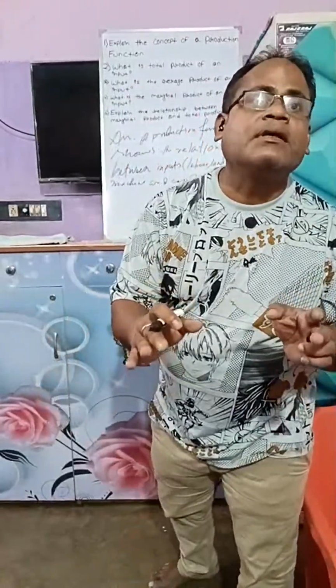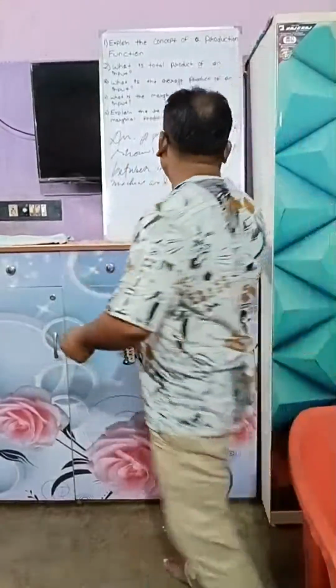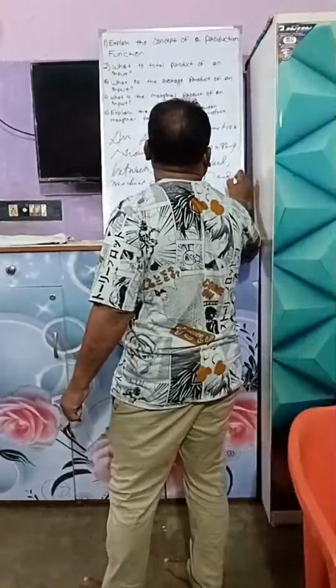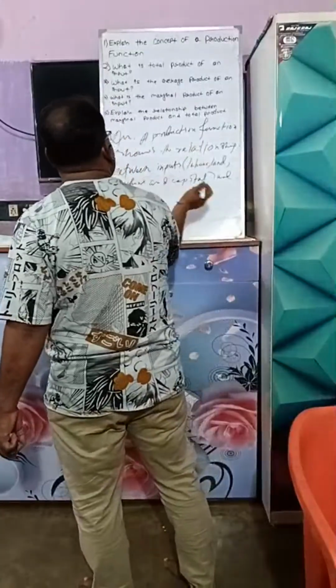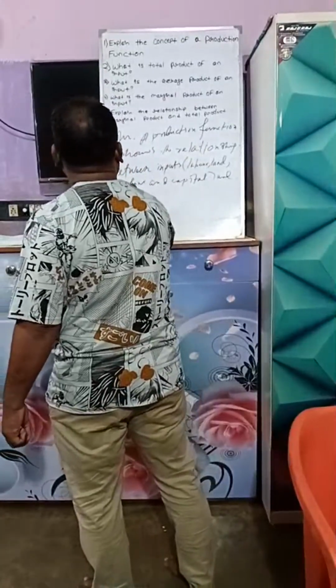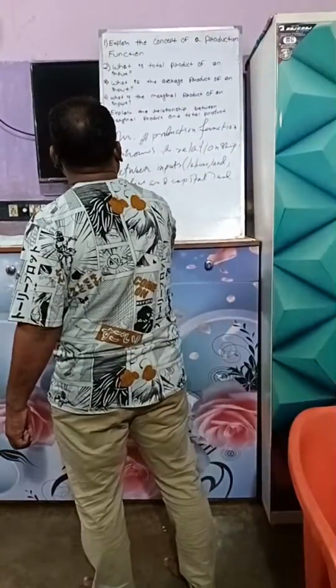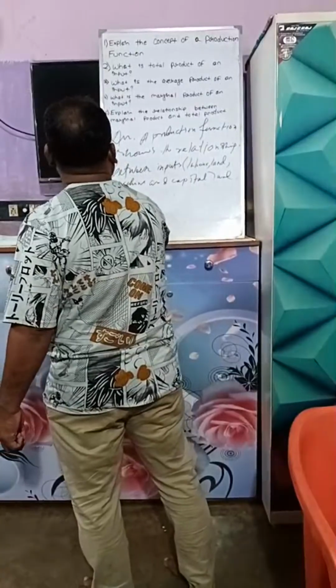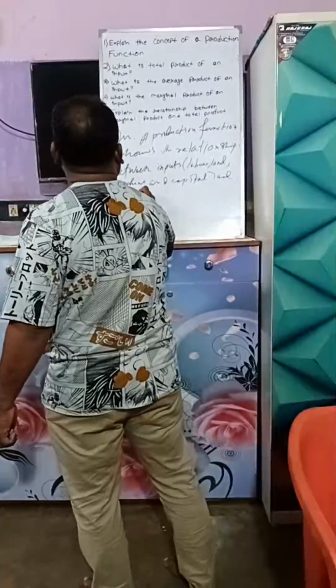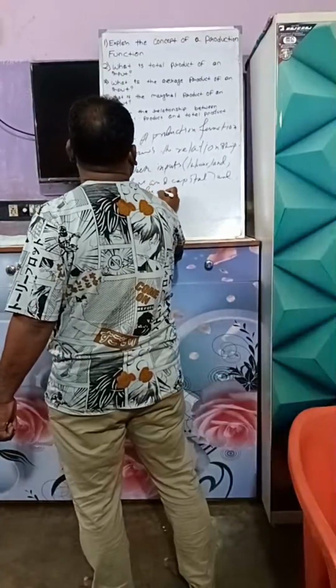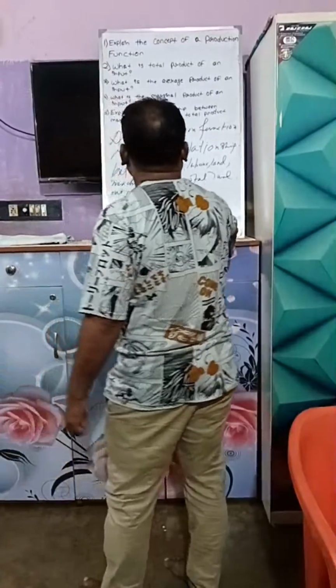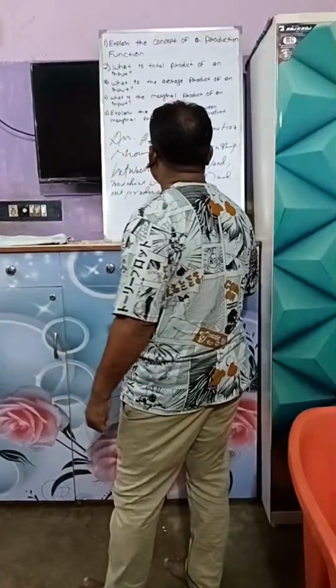Then an output produced. Output produced. Is that clear?